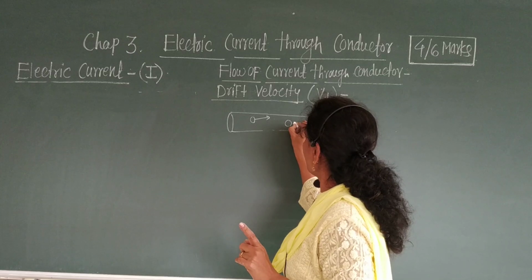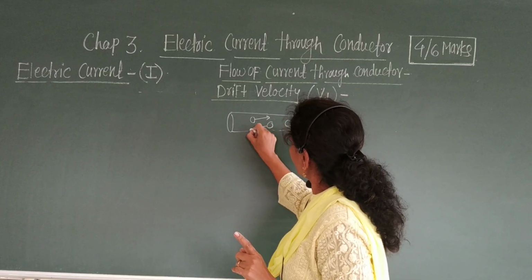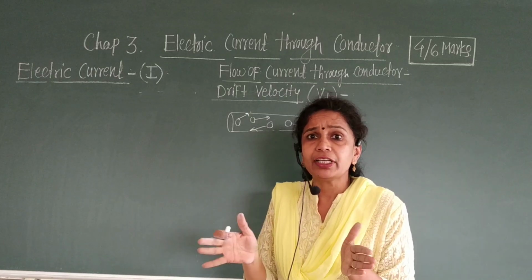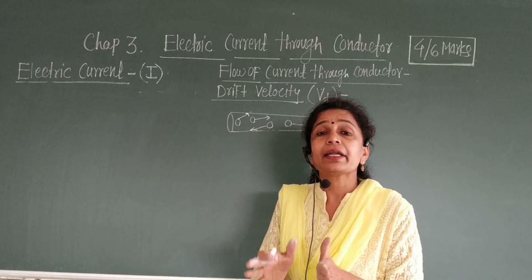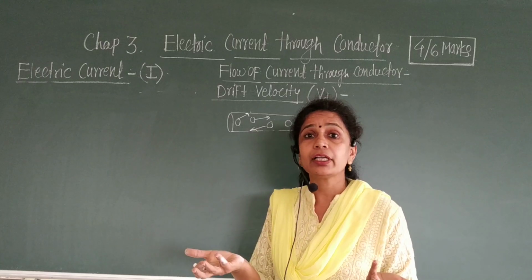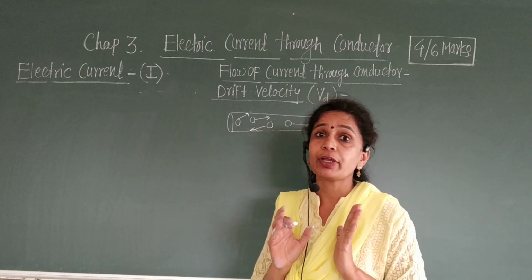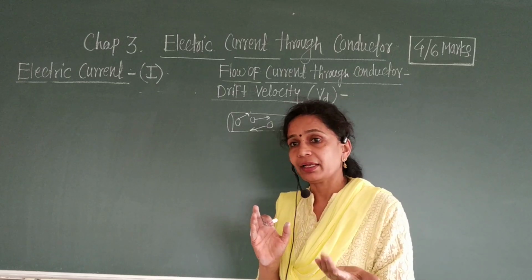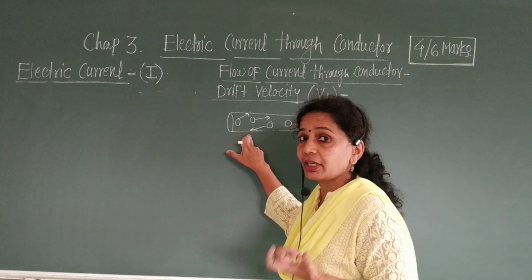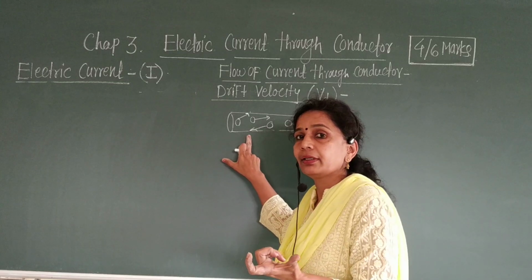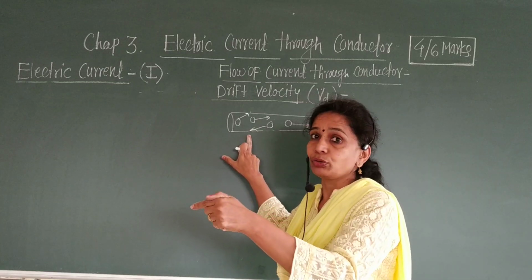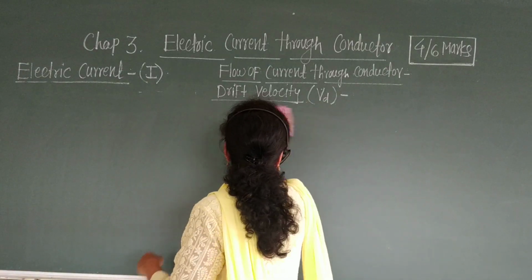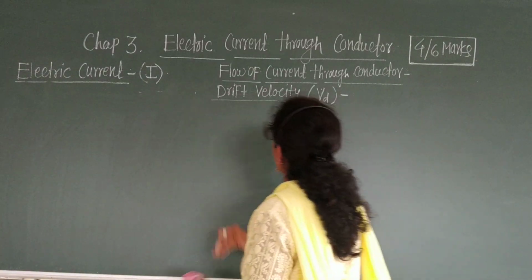See this in this way. All the electrons are the free electrons which are in random motion. Therefore, there is no net motion of electrons in the conductor. But when we apply the electric field to this conductor, then what happens? Electric current flows through the conductor. Okay, let us see the diagram, draw the diagram related to this.